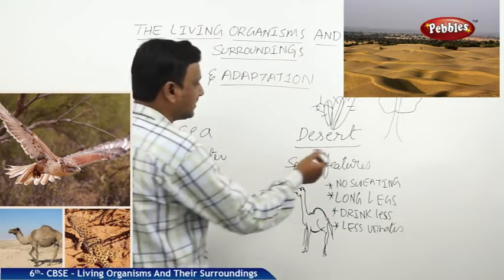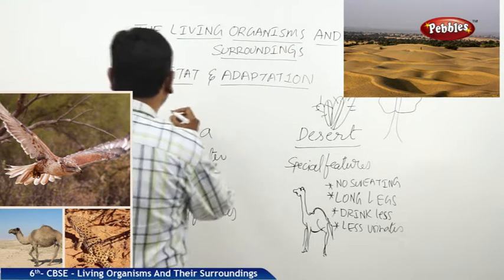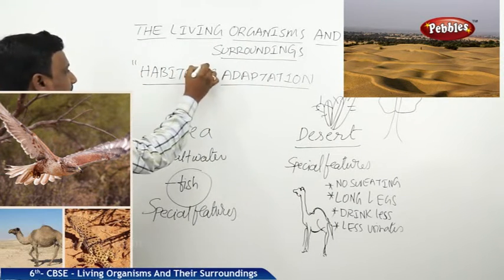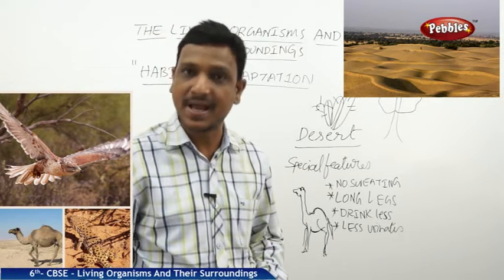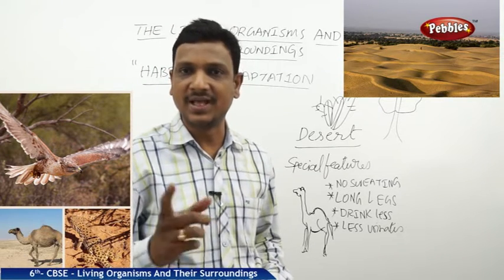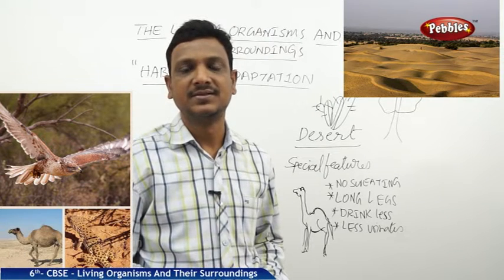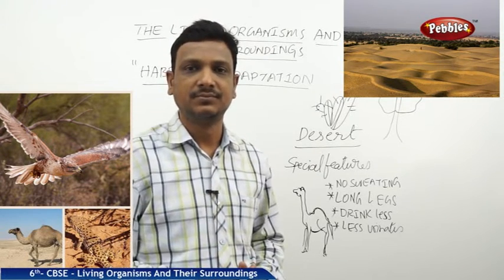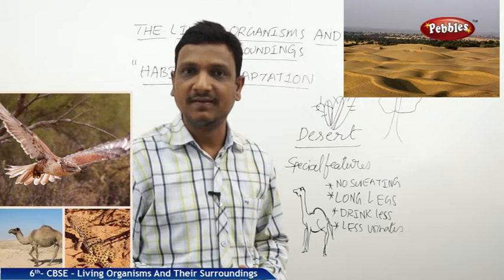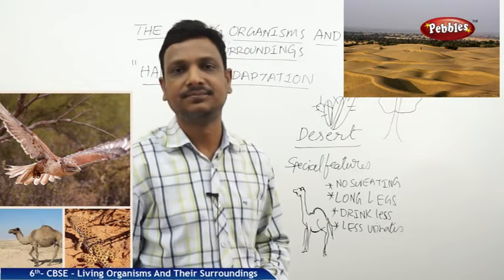So camel is living in the desert. Desert is the habitat of camel. So here we have come to the word habitat, the place where an organism lives naturally, that is its habitat. If somebody asks you what is the habitat of camel, you can say the desert. Somebody asks you what is the habitat of fish, water. So the place where an organism naturally lives is called its habitat.